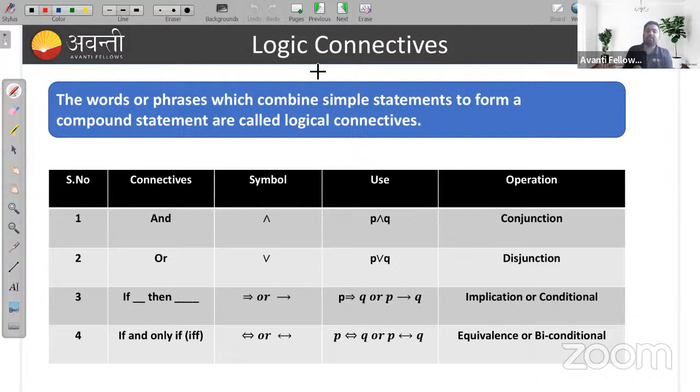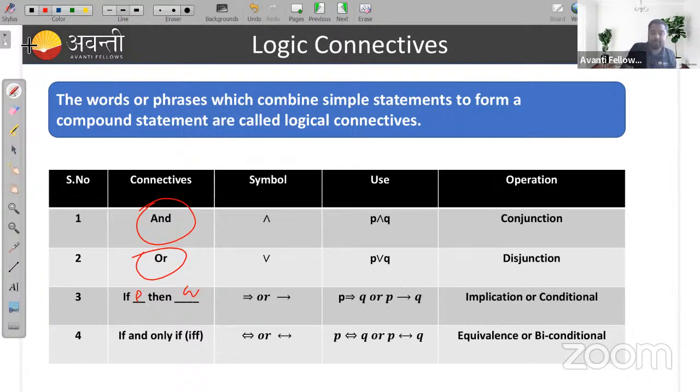The first one we'll discuss is and, the second one is or, and the third one is if then: if P, then Q.